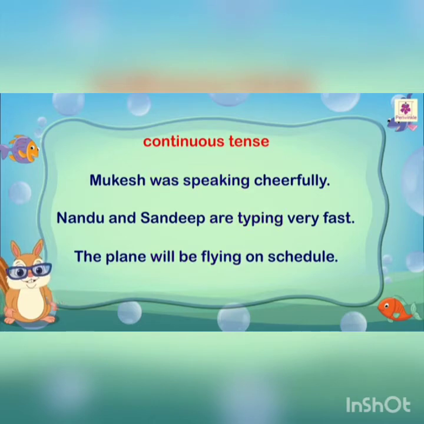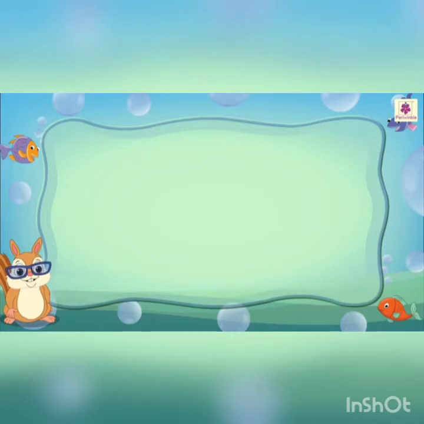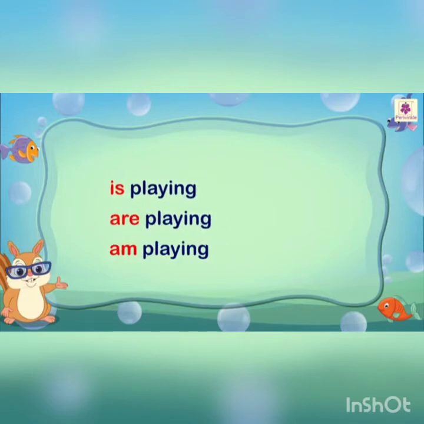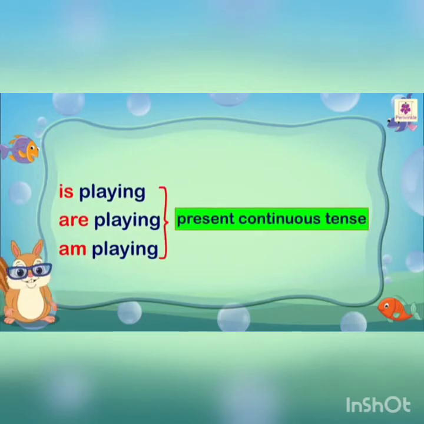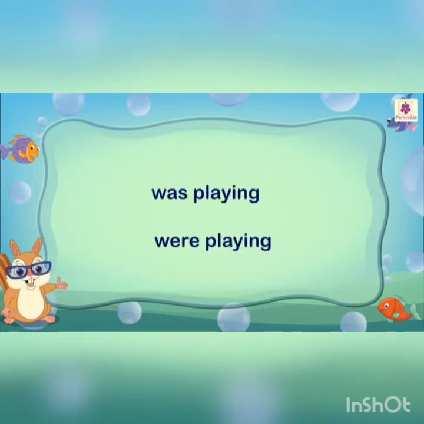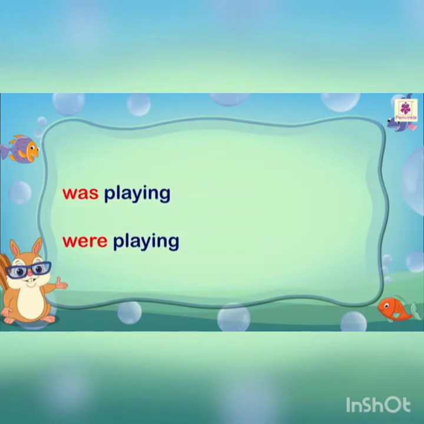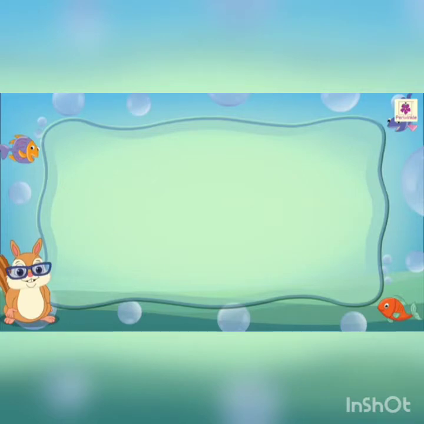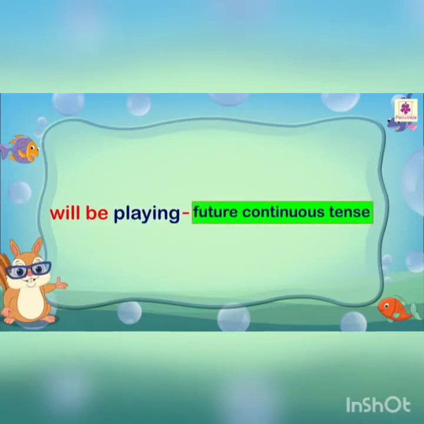For example, was, are, and will be. We use is, are, and am to indicate present continuous tense. We use was and were to indicate past continuous tense. We use will be to indicate future continuous tense.